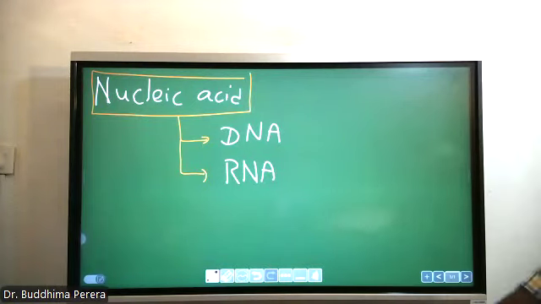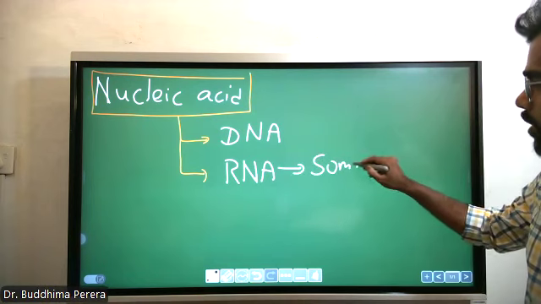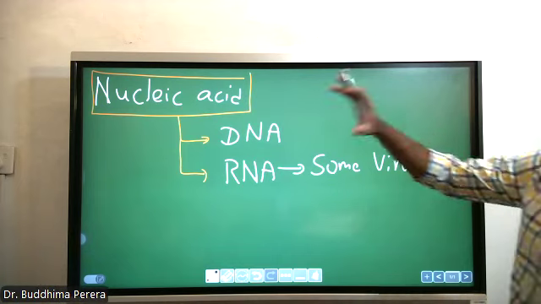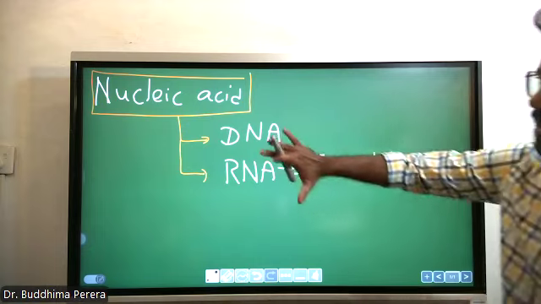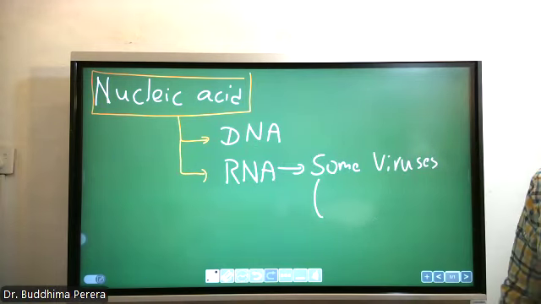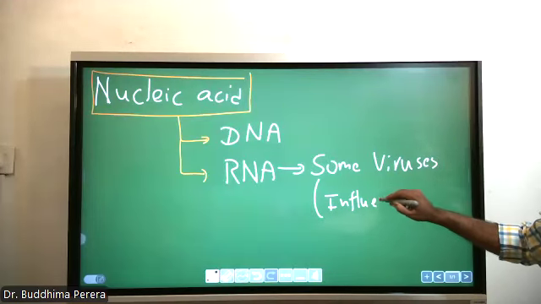RNA is used only in some viruses. Most of the time DNA is the one used as genetic material. Some viruses like influenza use RNA. Influenza is an RNA virus.